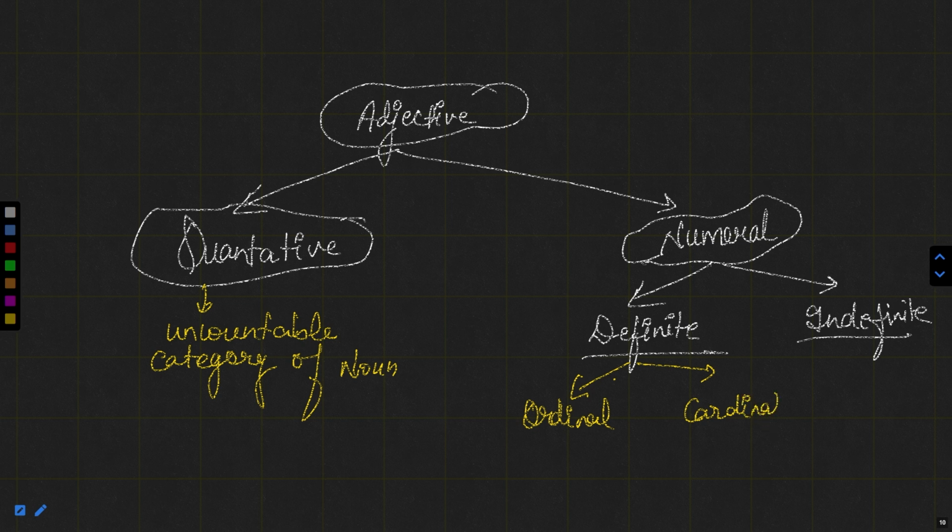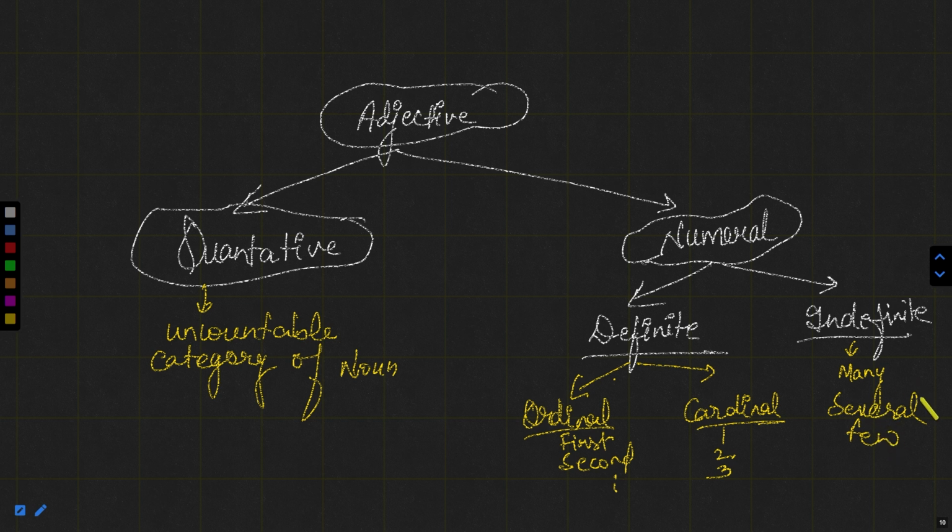Now, cardinal numbers are actually 1, 2, 3, and so on, whereas ordinals are actually first, second, third, and so on. Okay. Now, if we talk about indefinite, they can be like many, several, few.